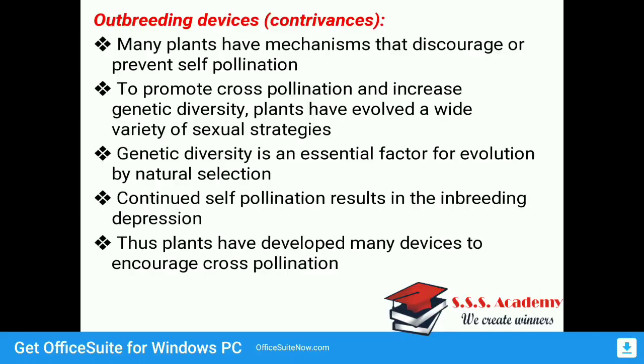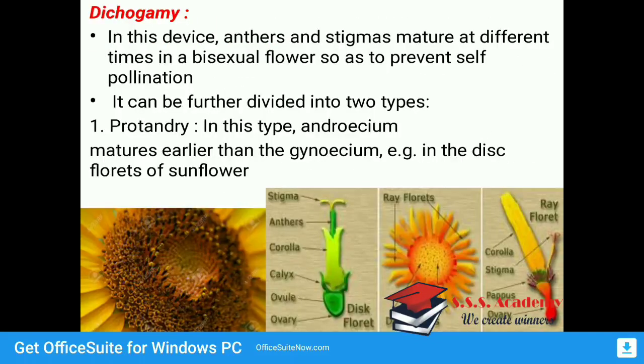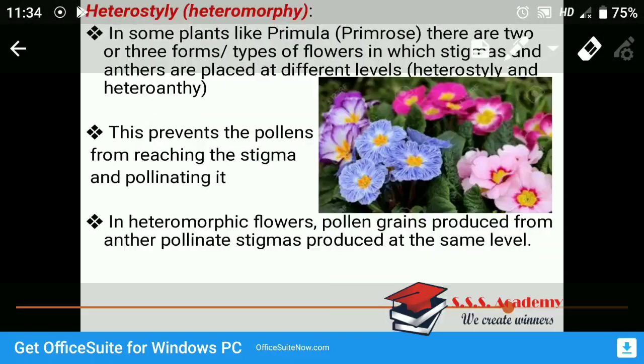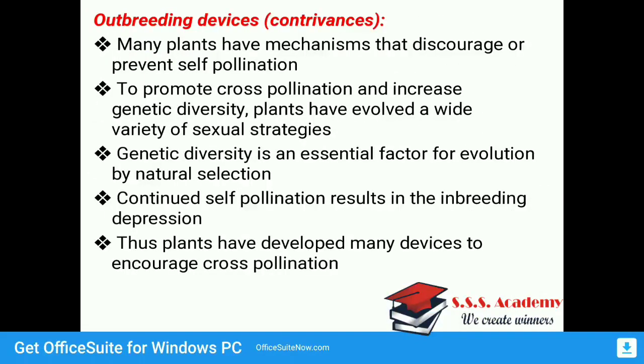Then outbreeding devices. Many plants have mechanisms that discourage or prevent self-pollination, and promote cross-pollination and increase genetic variety.